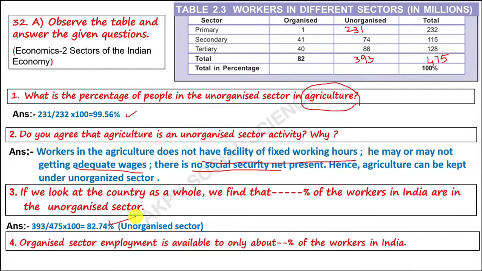So, remaining comes under organized, that is 100 minus 82.74, it gives us around 17.26. Also you can find it this way, 82 divided by 475 total into 100. So, it comes up to 72. Whenever a table is given, just go through it thoroughly and with patience you can find all the answers easily. This is called information skill based questions where you can score full marks. No need to worry. Next question.